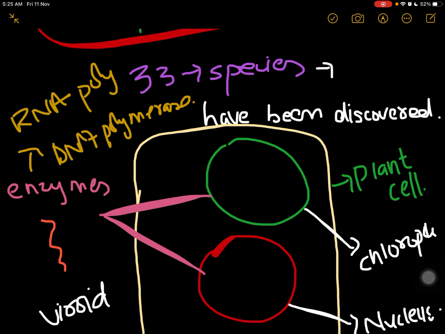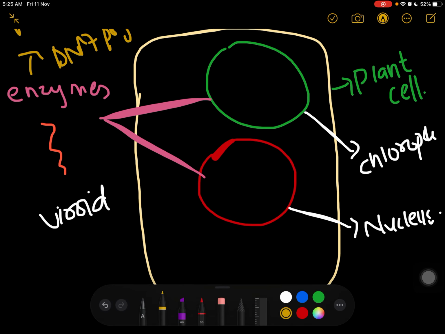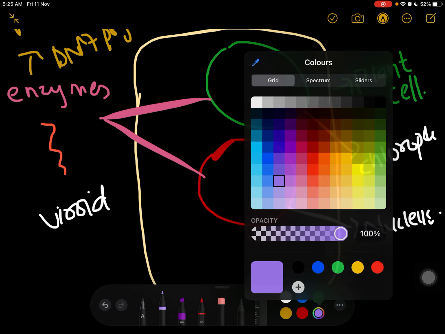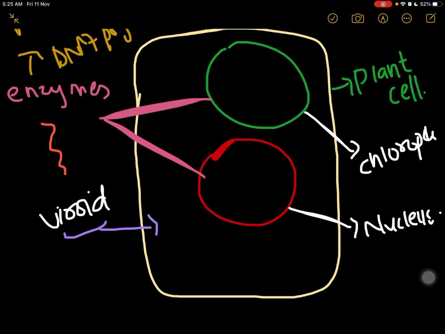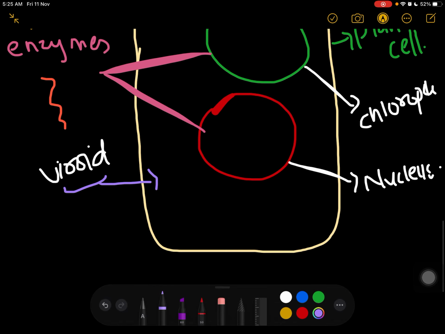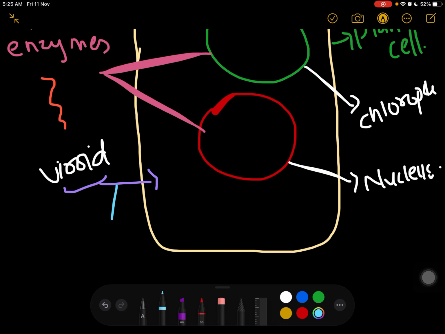So this is the viroid, and it enters the cell through the channels known as plasmodesmata.